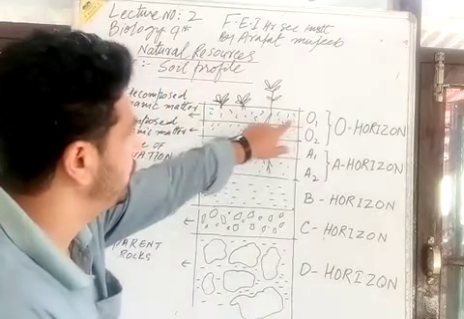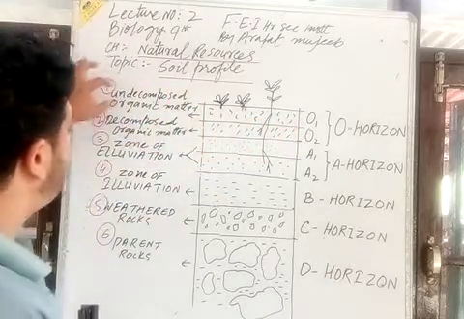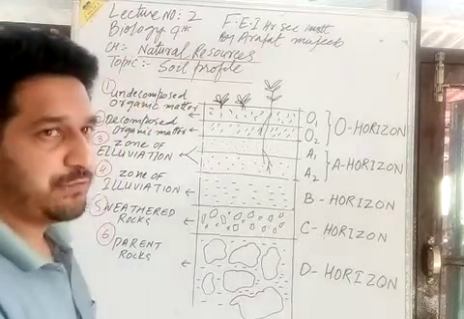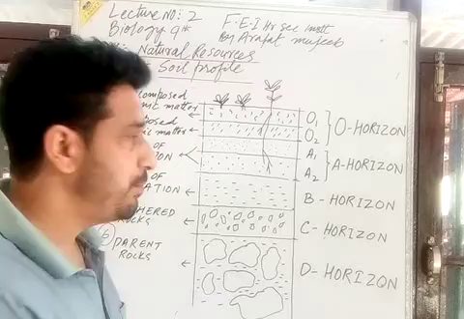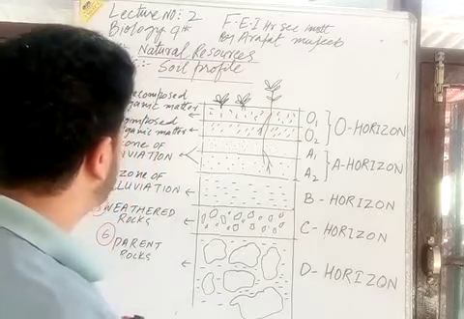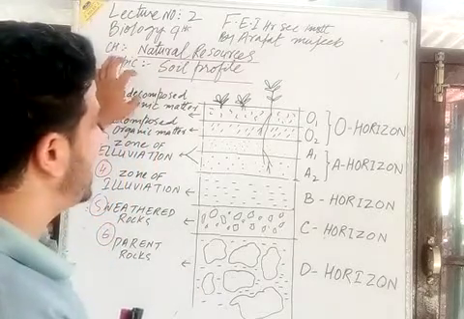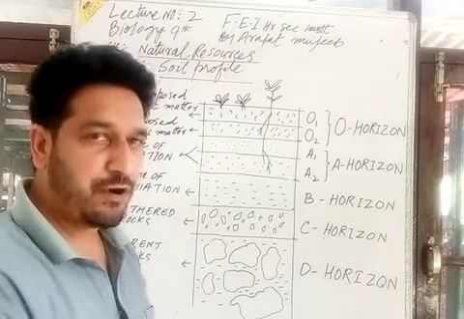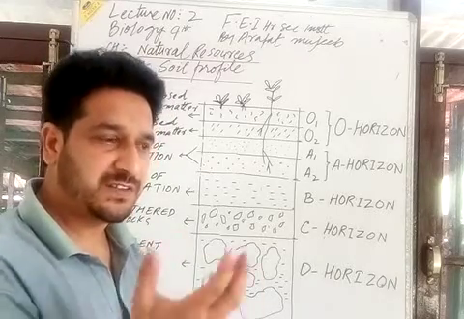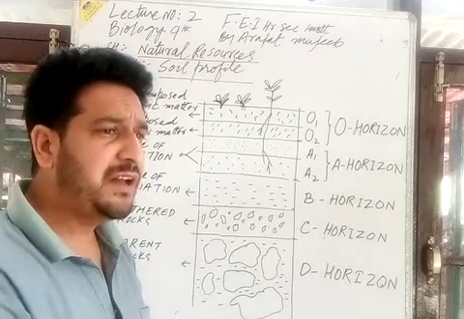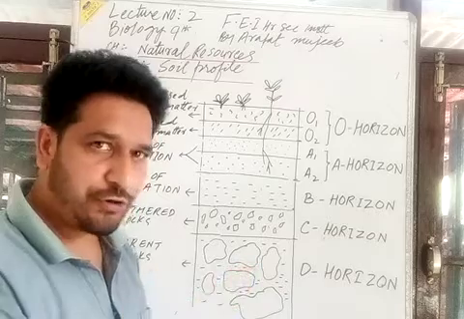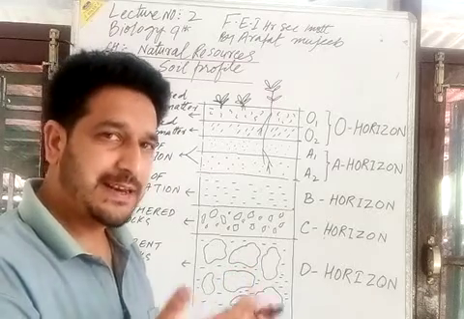The O1 horizon is composed of undecomposed organic matter, organic matter which is not yet decomposed by microorganisms. That means undecomposed leaf parts, branch parts, seed parts, and dead insect parts not yet decomposed by the decomposers.